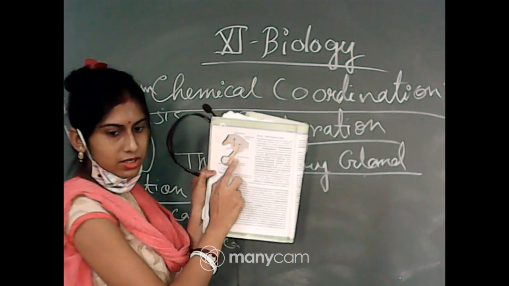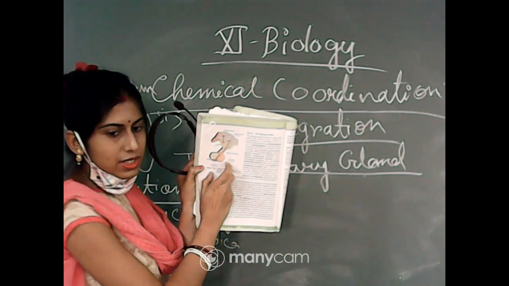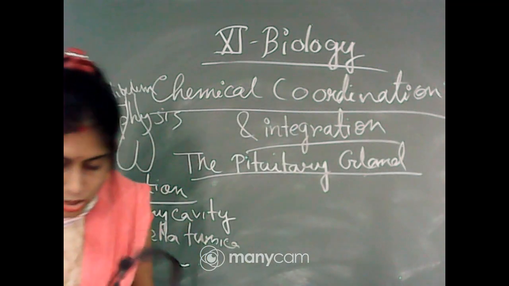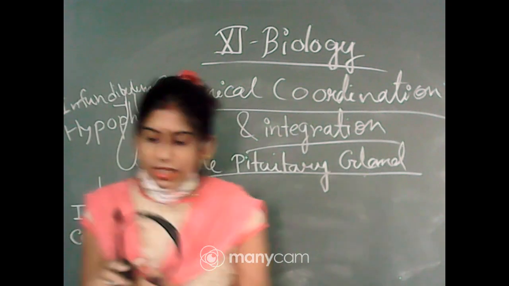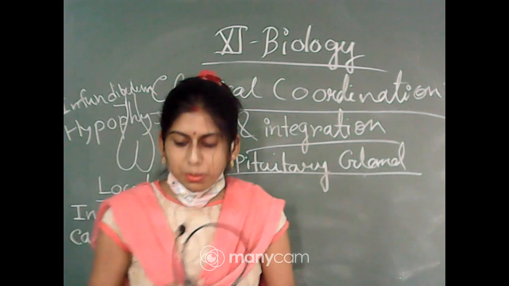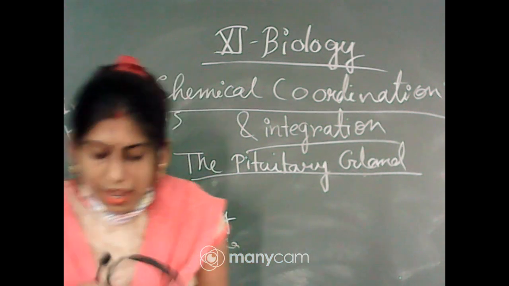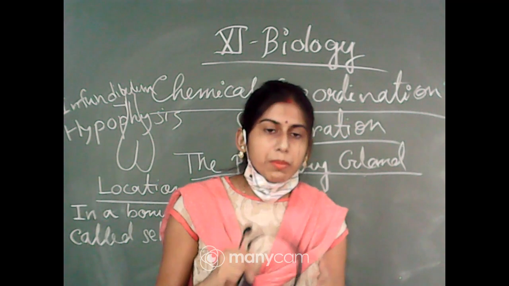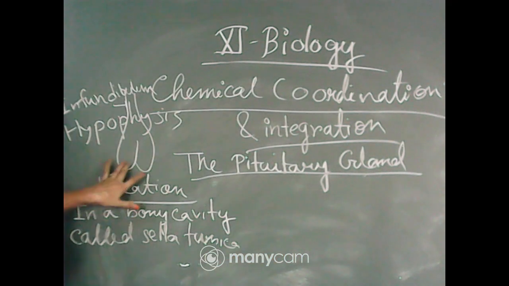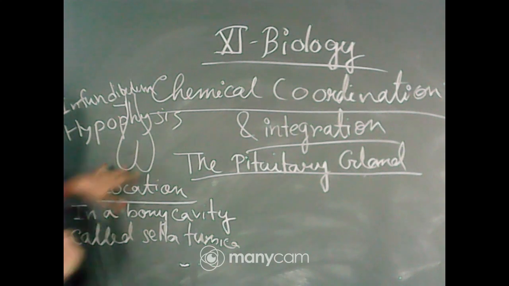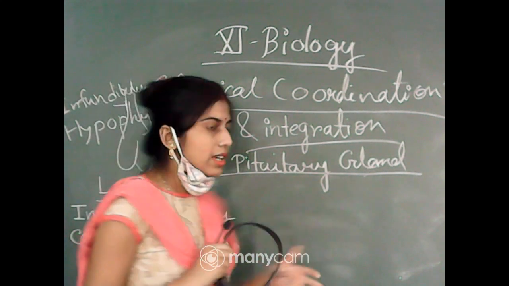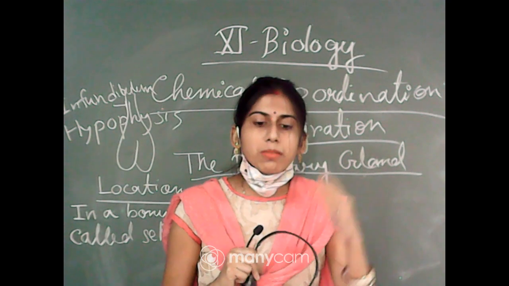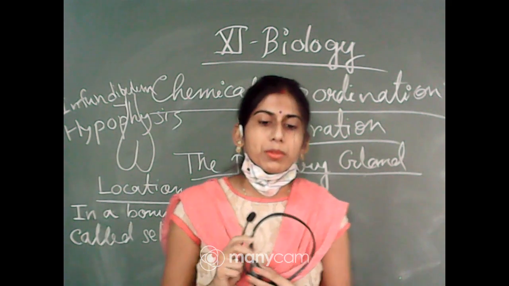Open your book and see figure 22.2, a diagrammatic representation of the pituitary and its relationship with the hypothalamus. The pituitary gland has mainly two lobes, the anterior lobe or adenohypophysis and the posterior lobe or neurohypophysis.